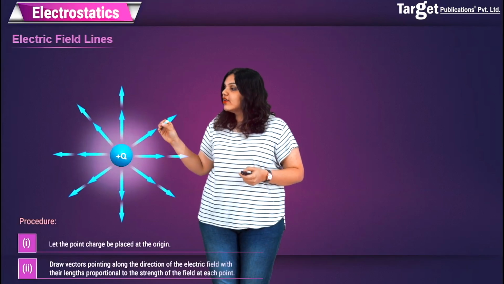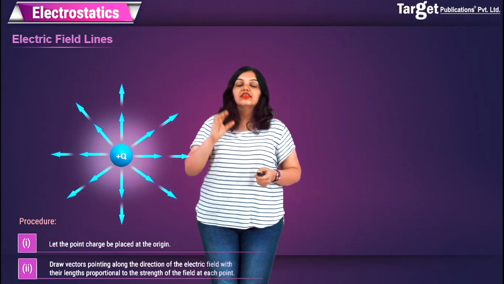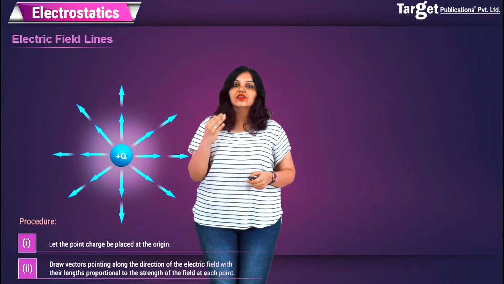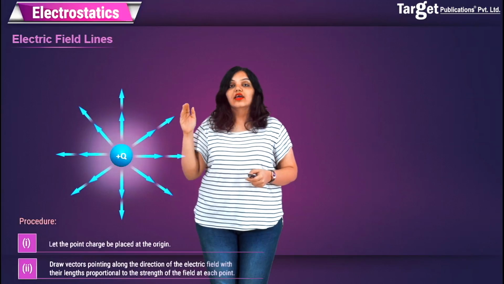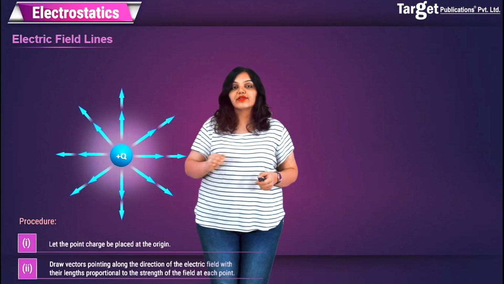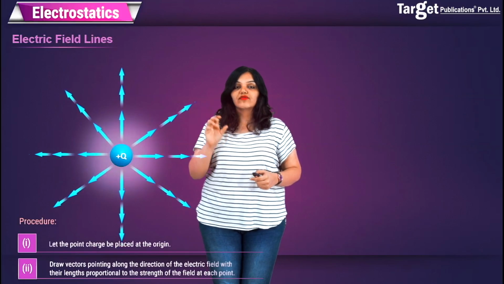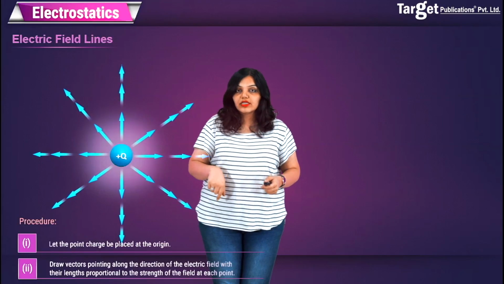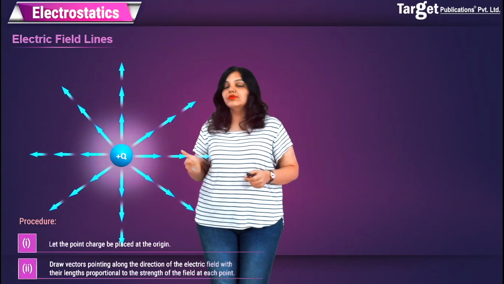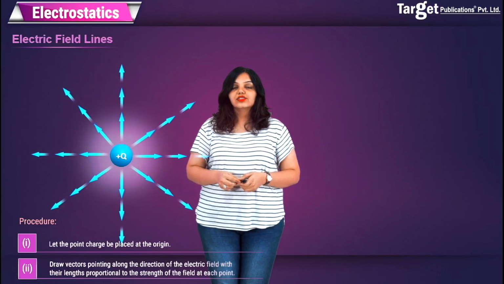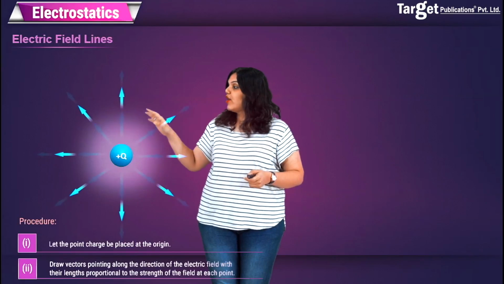But as we go away from the electric charge, you will see that the length of the arrows drawn is reducing. This is because the strength of the electric field is reducing, because the electric field is inversely proportional to the distance, and therefore you can see that the arrows drawn away, that is in the second round of arrows, are shorter as compared to the first round of arrows. Finally, we are drawing another round of arrows and the strength has reduced, so the length of the arrow has also reduced even further. It is important to note that such a pictorial representation not only gives me the direction of the electric field, it also tells me how strong or how weak the electric field is. So you can see very clearly that the electric field reduces in strength when we go from near the charge to far away from the charge.